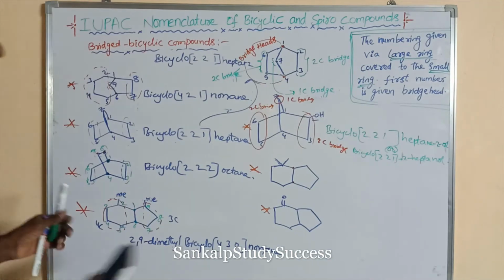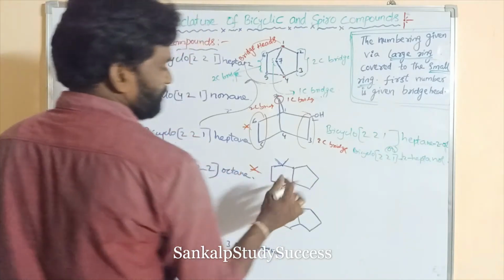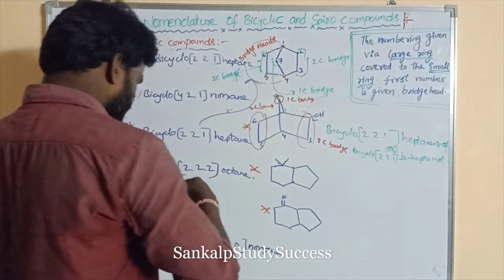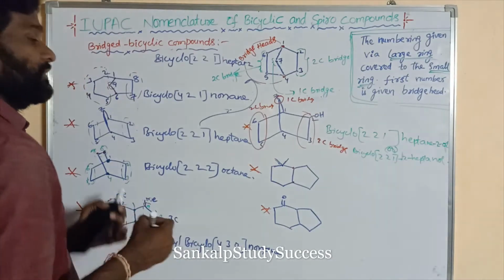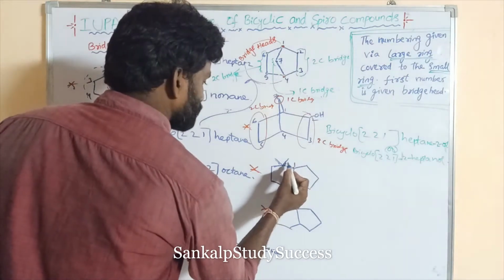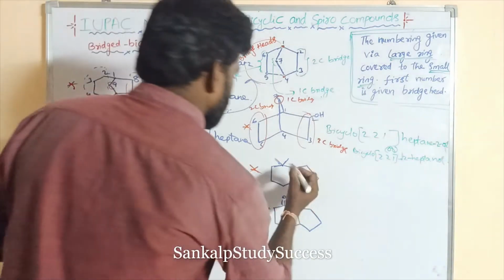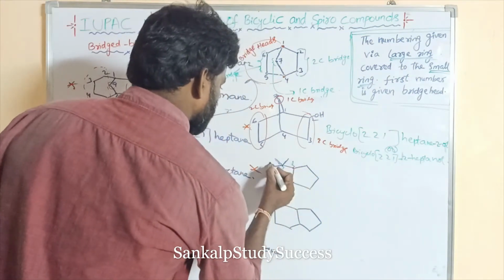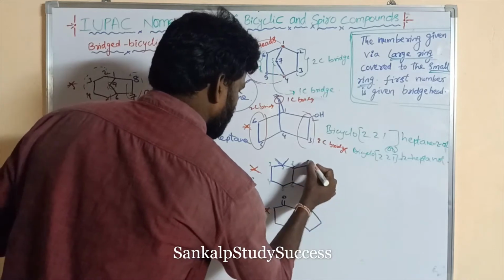Right. Next we can write this. So this is the larger ring, this is the smaller ring. The numbering is always given first for the larger ring, and the numbering is given from the bridgehead 1. So 1, 2, 3, 4, 5, 6, 7, 8, 9.